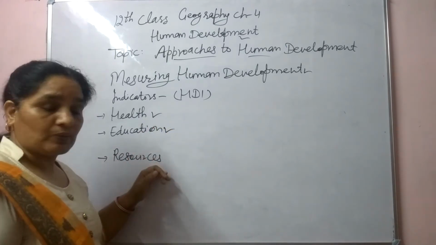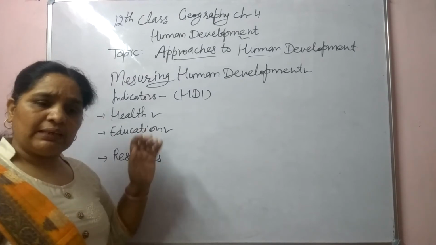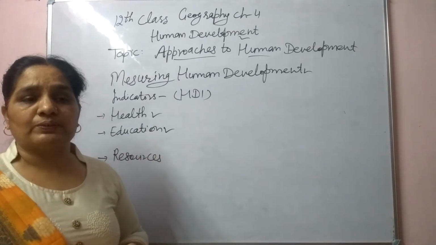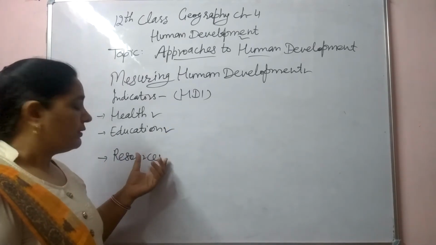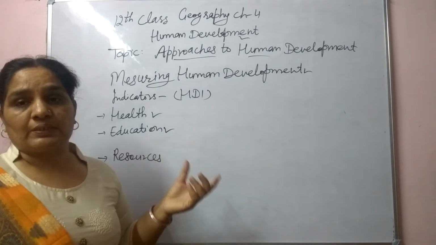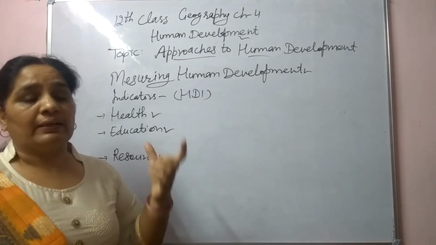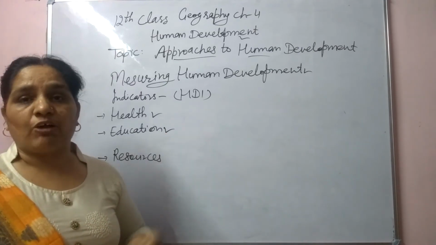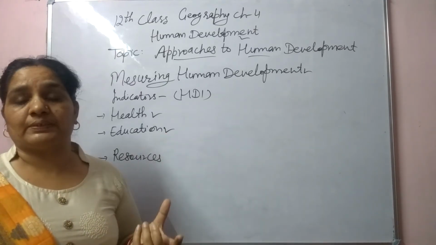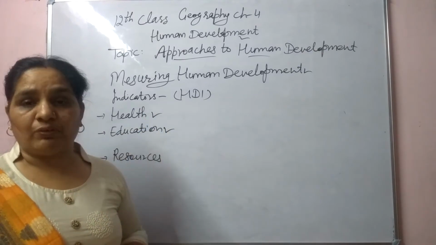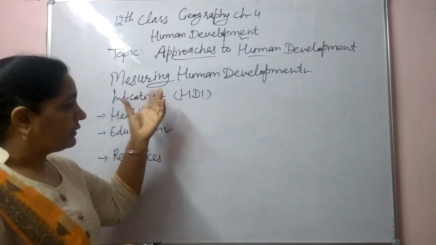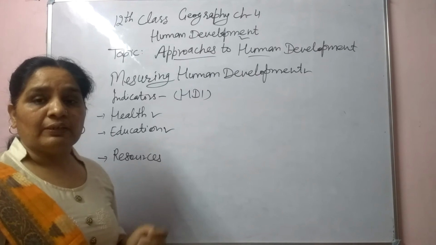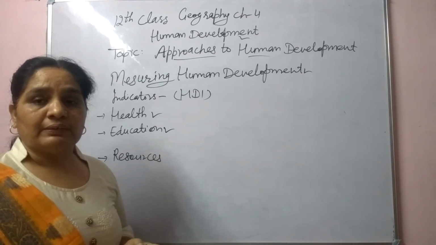Next one is resources. Resources are available, natural resources and man-made resources, but here resources means to assess the resources. How many people are able and have the capability to use the resources? How many people are using those resources? Are all having welfare or not? Such kinds of reports are prepared by the Human Development Index.